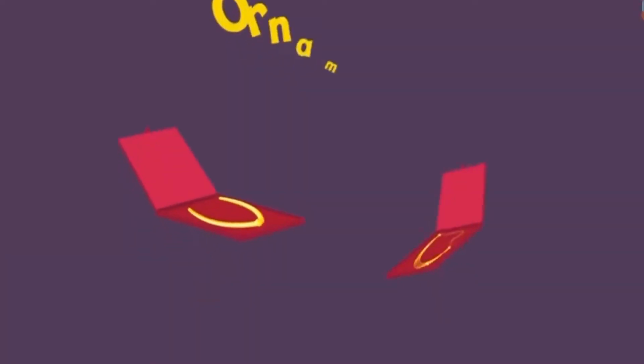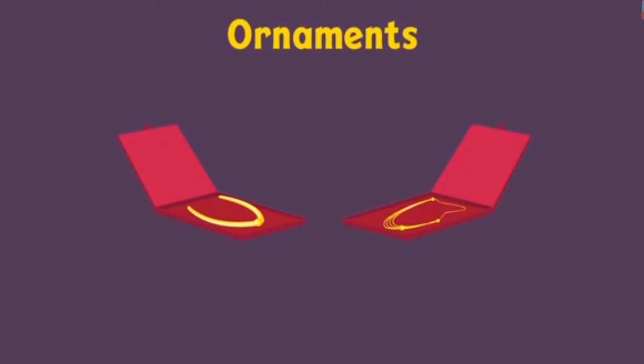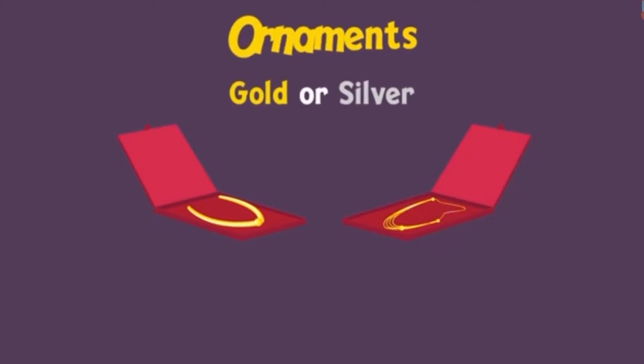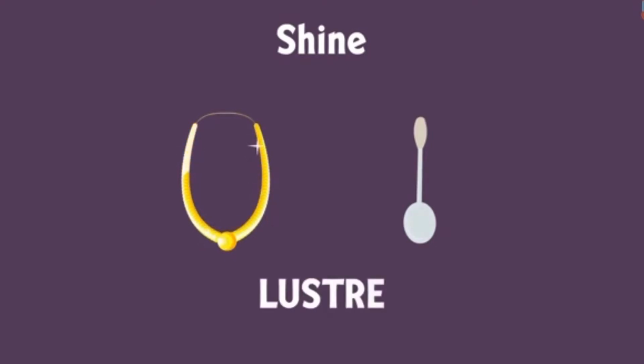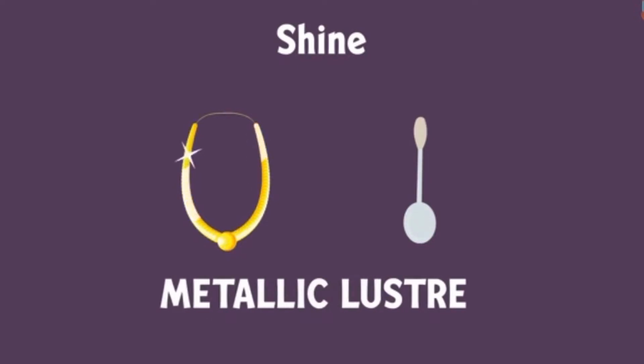Let us take for example the ornaments. Any of the ornaments will do. What do you have to say about them? You will observe that most of them are made up of gold or silver. Let us look at them closely. Do they have a shining surface? Or even the aluminium utensil in the kitchen? Does it shine? Of course, both gold and aluminium have a certain shine. Do you know what this shine is called? Well, it is called luster, and as both gold and aluminium are metals, this is known as metallic luster. Now we know that metals have a metallic luster.